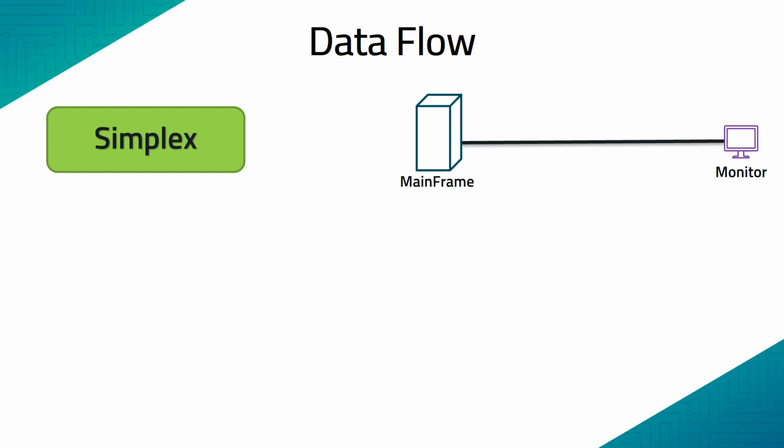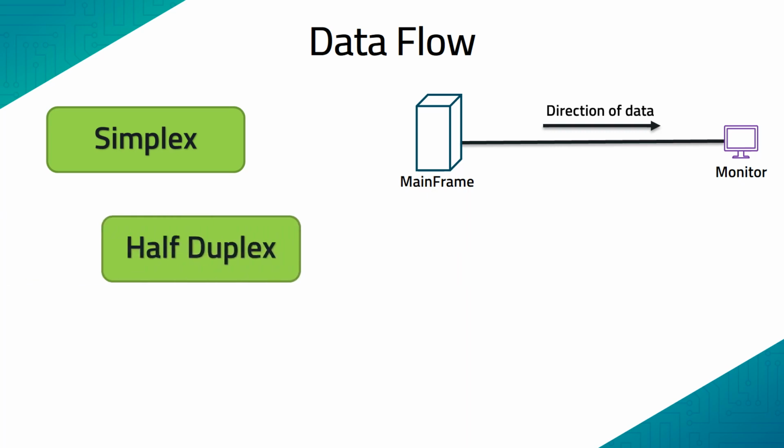So in simplex mode, the entire capacity of the channel is used to send data in only one direction. That is what I have shown. The entire capacity of this particular channel is made use of by the one sender that we are taking into consideration.